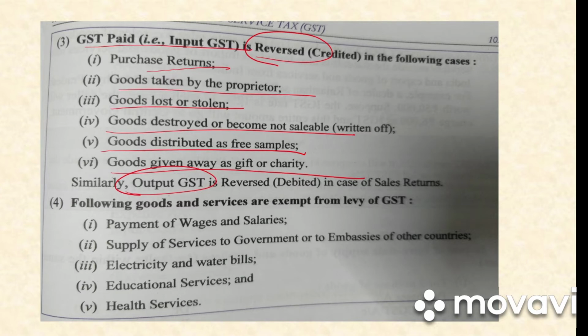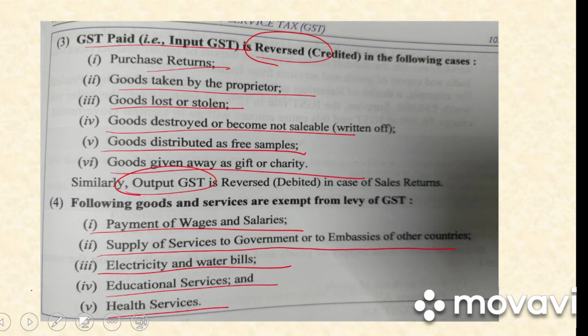Okay. Following goods and services are exempt from levy of GST. So in the following cases, GST will not be paid, that is payment of wages and salary, supply of services to government or to embassies of other countries, electricity and water bill, educational services and health services.